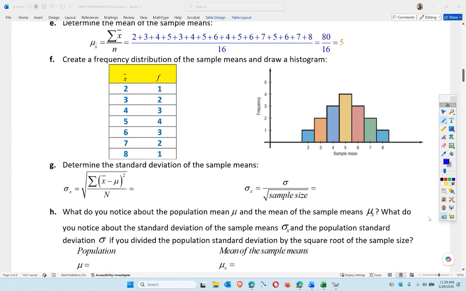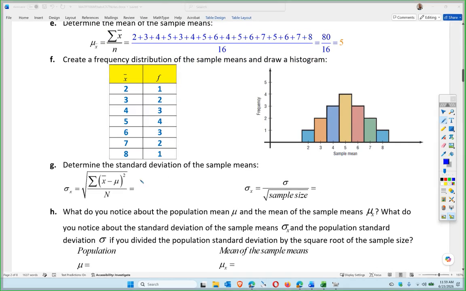right? So if I go through and do all the math here, take all of these, so that's 2 minus 5 squared, plus dot dot dot, 8 minus 5 squared, because there's 16 of these.